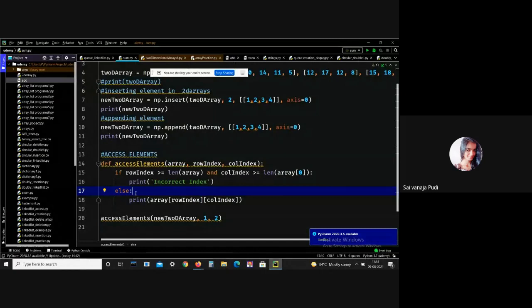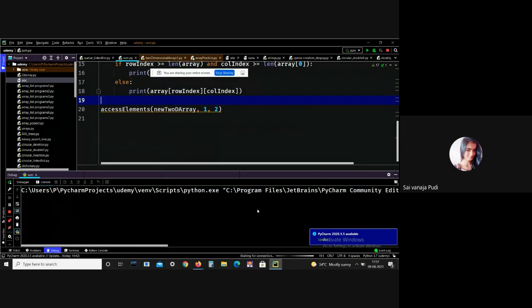You are not supposed to exceed the length of that particular array. If you exceed it, you just print incorrect index. After that, in the else condition, I gave the statement print array of row index and column index.